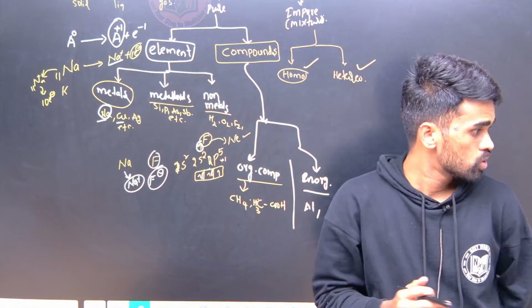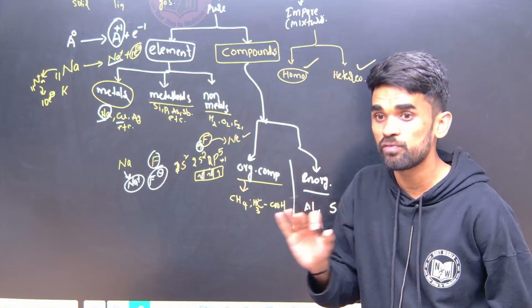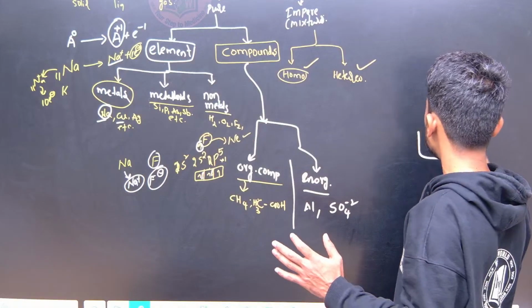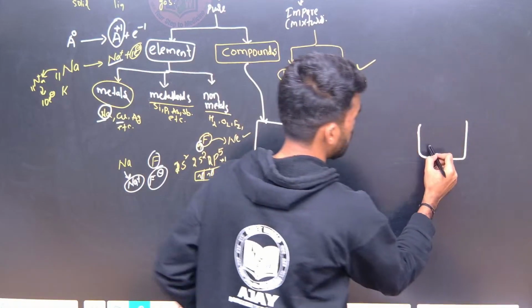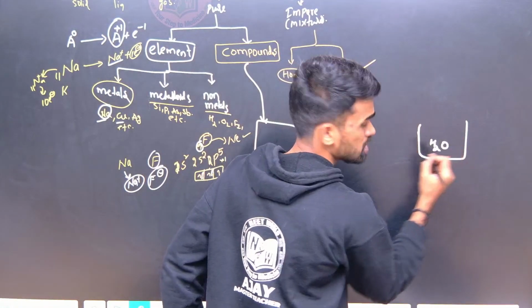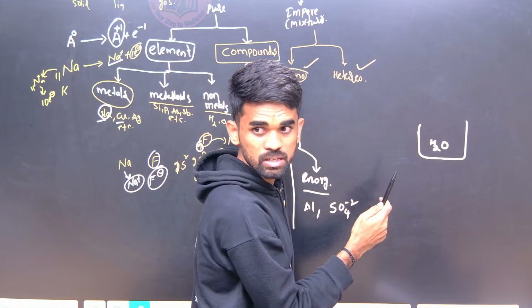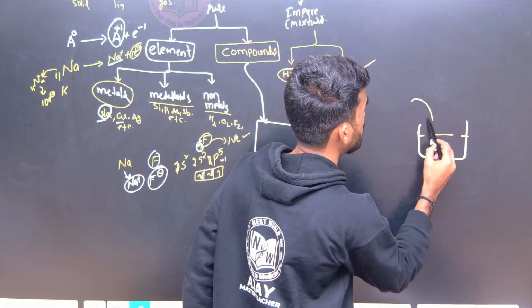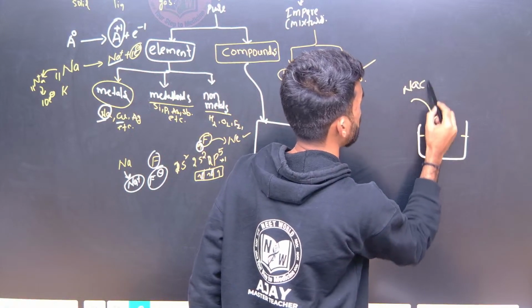Homogeneous means the mixture contains a single phase. For example, I am taking water. What is its physical state? Liquid at room temperature. To this I am adding some sodium chloride. What happens?